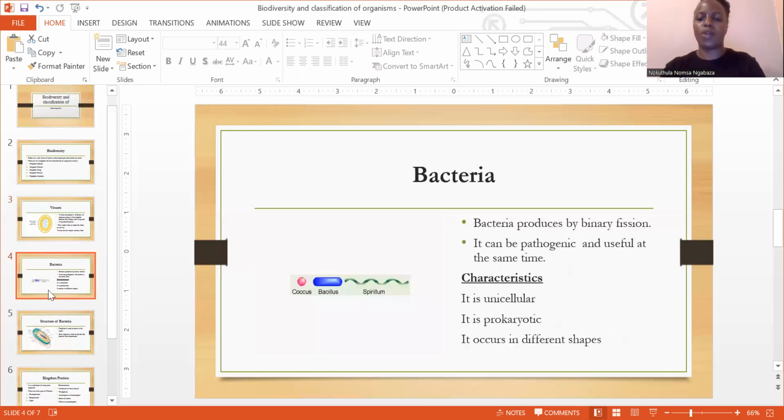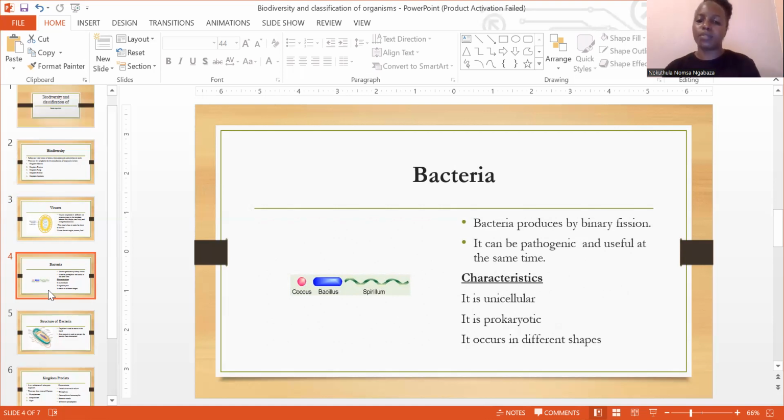The second one that we're looking at is known as bacteria, right? So bacteria, guys, is made up of different shapes. We've got four different shapes that make up bacteria. We have what is called a coccus, which is round shaped. We have the bacillus, which is rod shaped. We have the spirillum, which is spiral shaped. And the last one is called the vibrio, which is comma shaped.